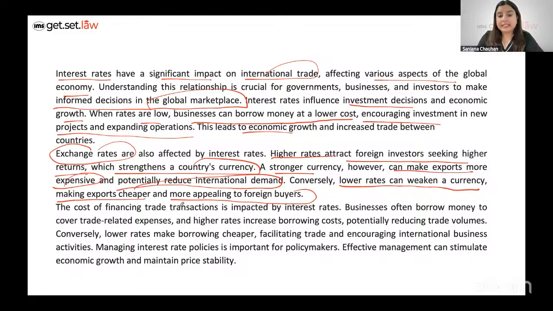Then what else gets affected by interest rates is the cost of financing trade transactions. Businesses often borrow money to cover trade related expenses. Higher rates increase borrowing costs, potentially reducing trade volumes. So the cost of financing trade transactions also goes up. And lower rates will make borrowing cheaper, facilitating trade, encouraging international business activities. So managing interest rate policies is important. Effective management can stimulate economic growth and maintain price stability. That's all there is to the passage.